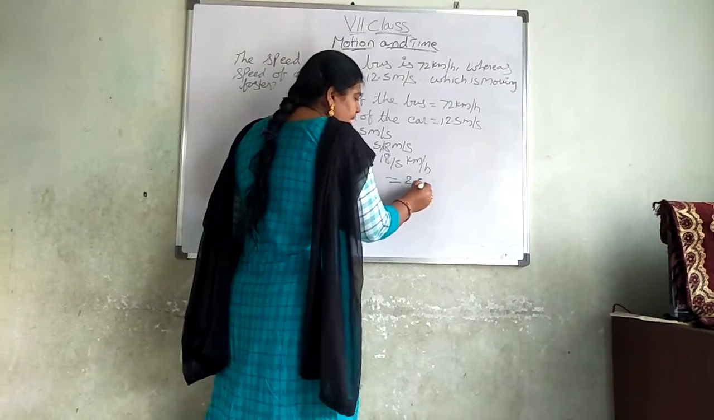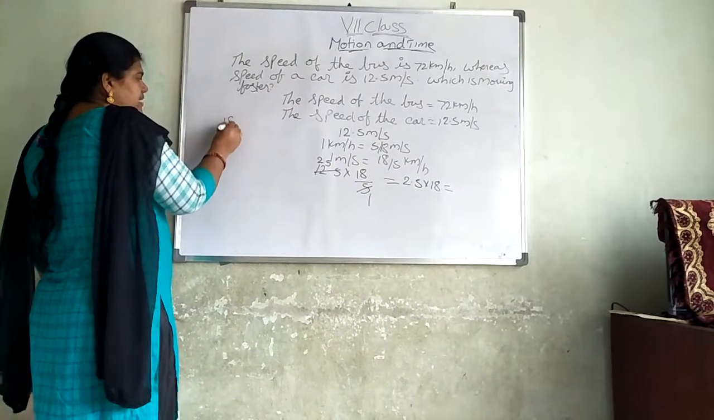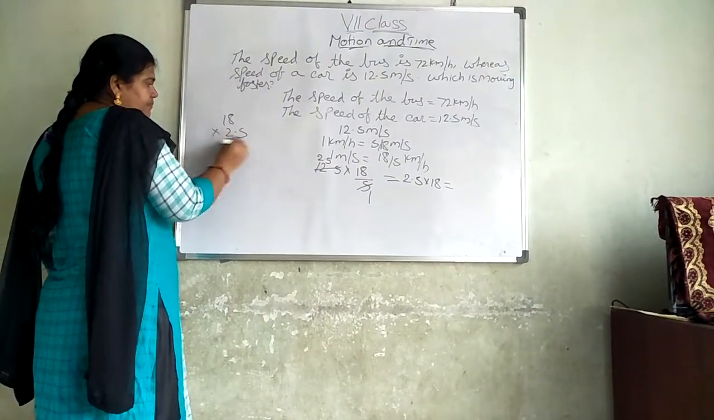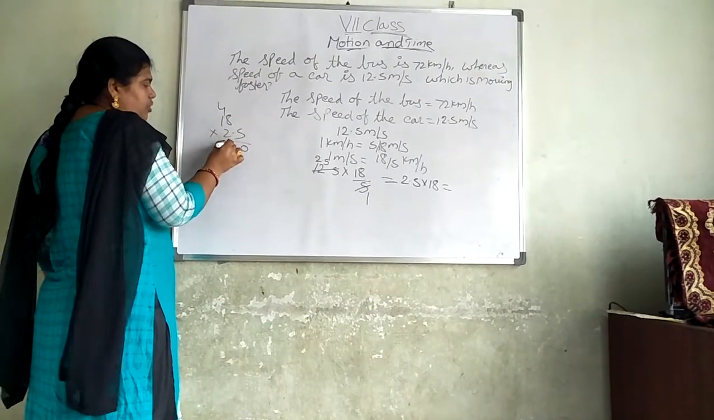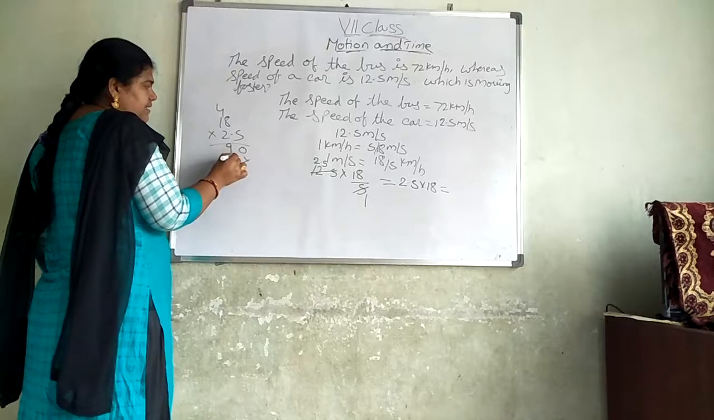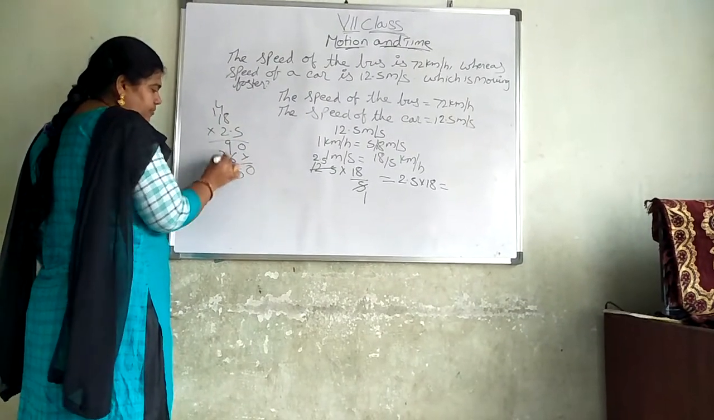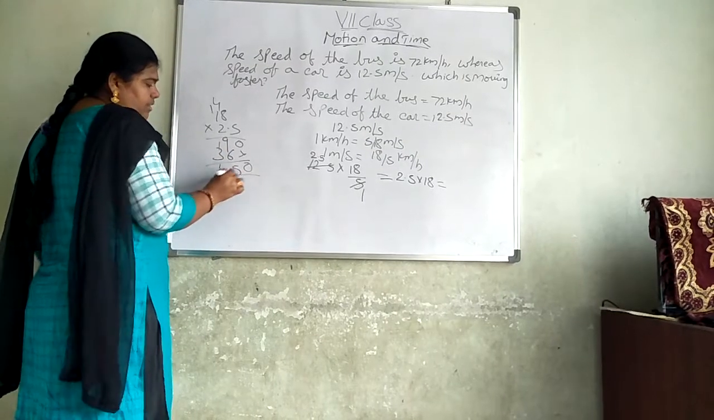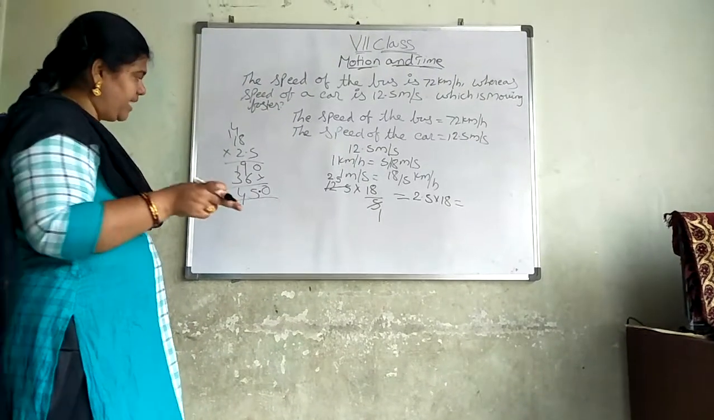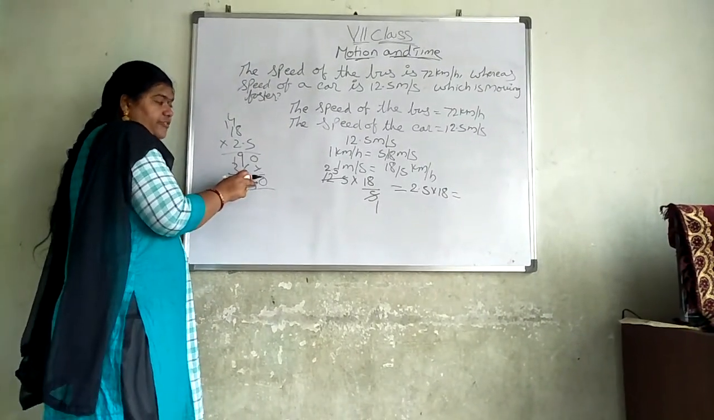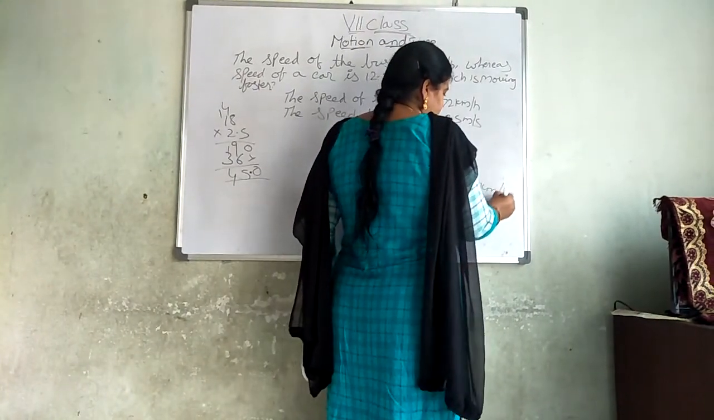Now 2.5 into 18, see here, 18 into 2.5. 5 8s are 40. 5 1s are 5 plus 4, 9. 2 8s are 16. 2 1s are 2 plus 1, 3. So 0, 5, 1, 4, here point will come. When I multiply 18 into 2.5, what is the answer I got? 45.0. So 45 kilometers per hour.